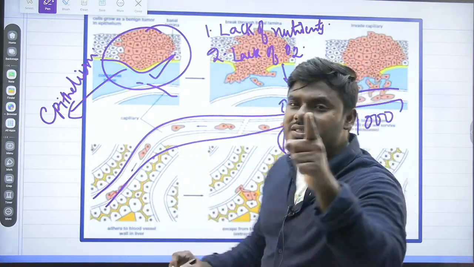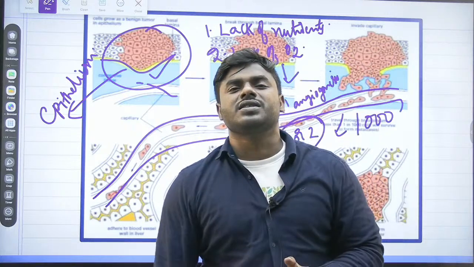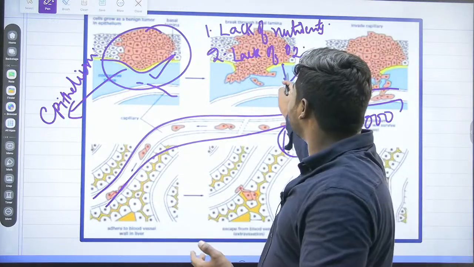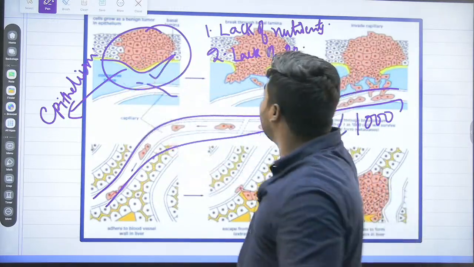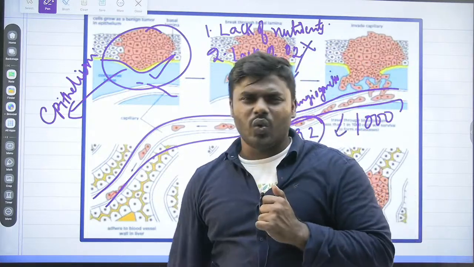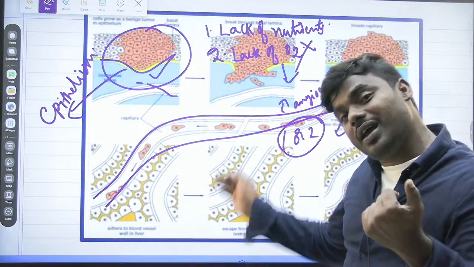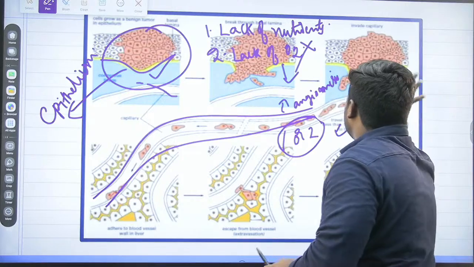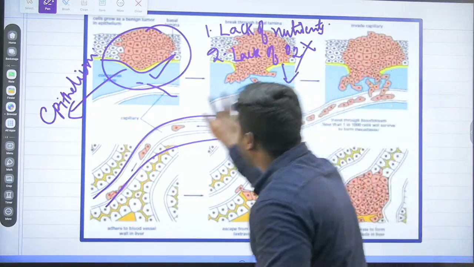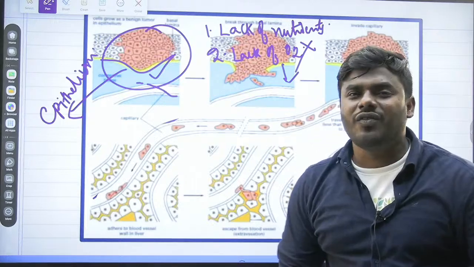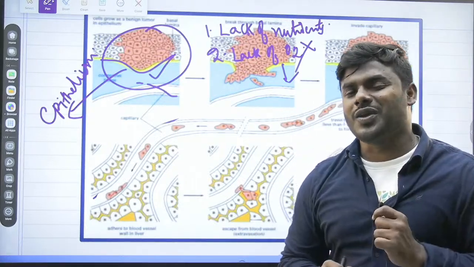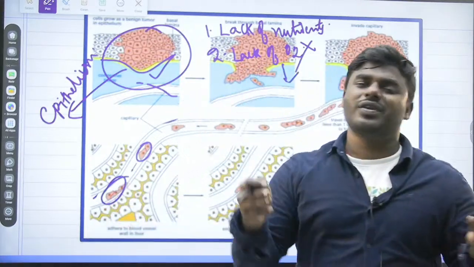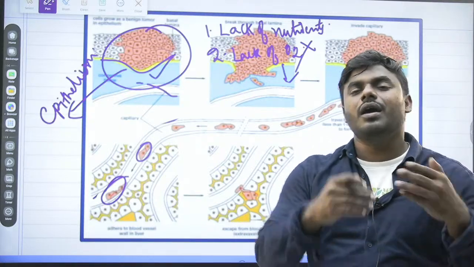But whatever the cancer cells that are under the metastasis condition, they require more oxygen, is it? So as a result, what happened? That metastatic cancer cells are not getting the higher oxygen, then they will die. But let me tell you one great disadvantage here. Even though out of 1000 cells that are traveling, I told you that hardly 1 or 2 cells are surviving. But friends, the point is very clear. Even though 1 cell has survived, even though 2 cells have survived, that's enough actually. They can easily grow the colonies.